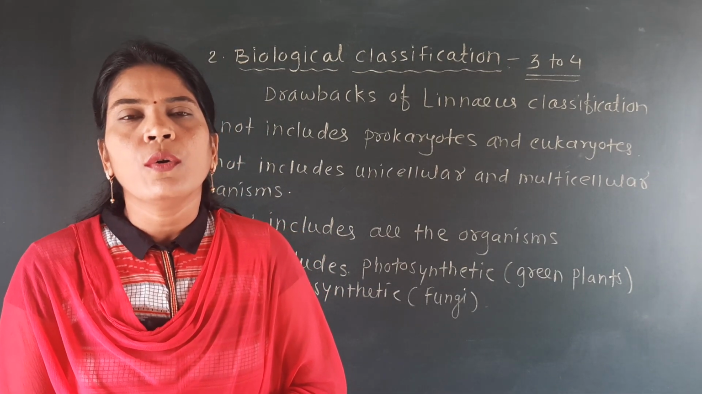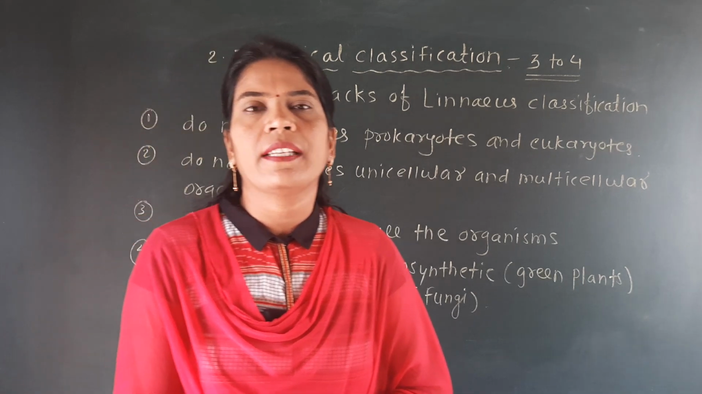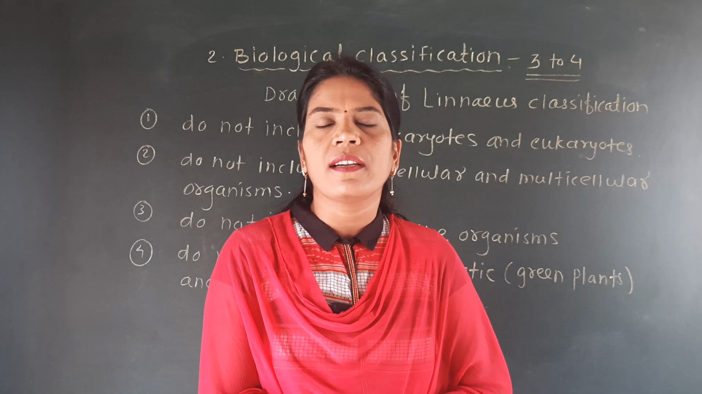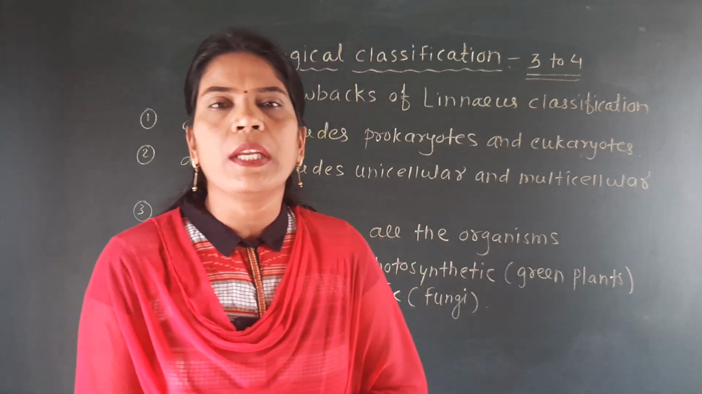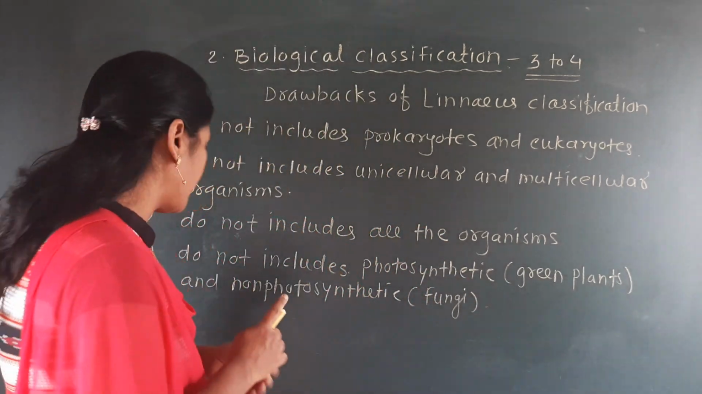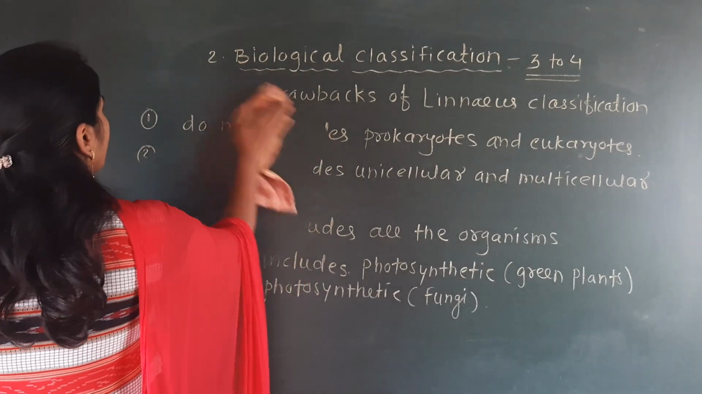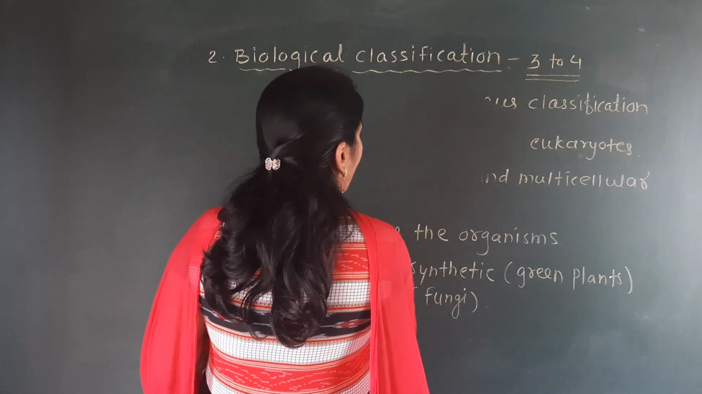Now we will see the third scientist whose name is Whittaker, and this R.H. Whittaker has given us the 5 kingdom system of classification. So the next scientist that we are going to study is the scientist R.H. Whittaker.